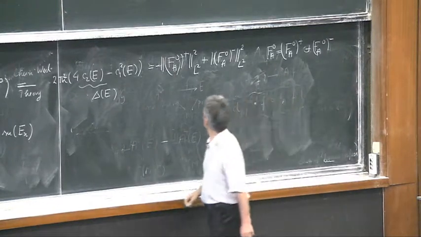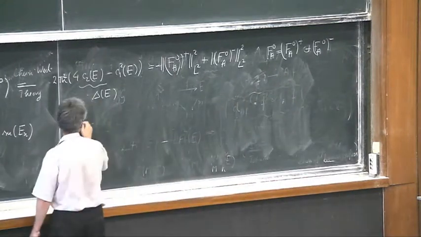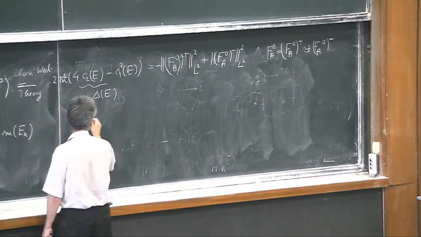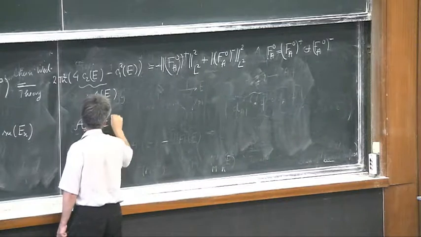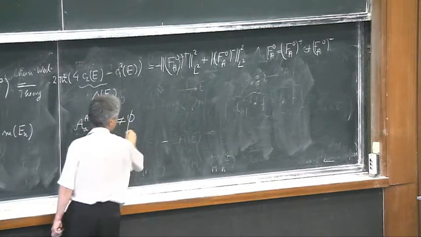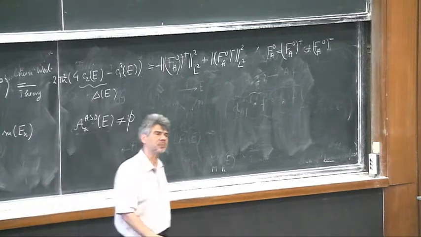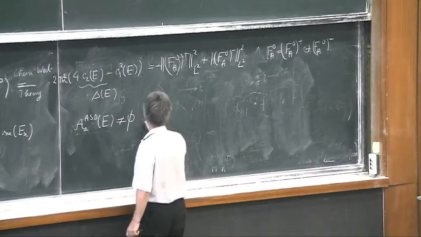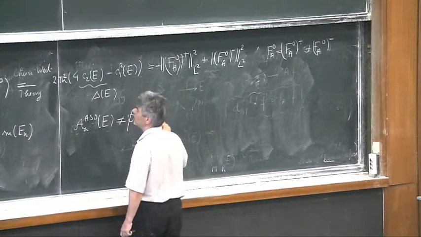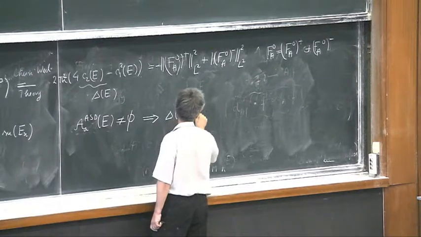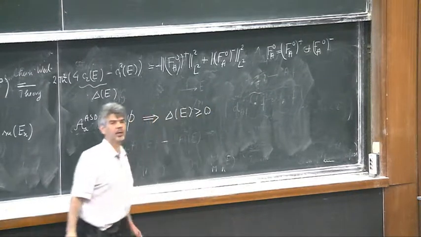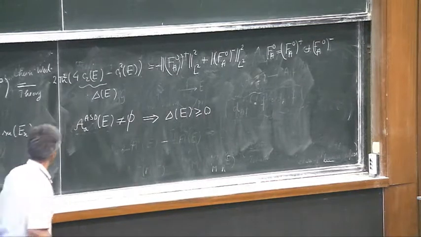What is the corollary? The corollary is that if we do have ASD connections, so if the corresponding moduli space is non-empty, then necessarily you must have delta of A non-negative. You see immediately what happens.